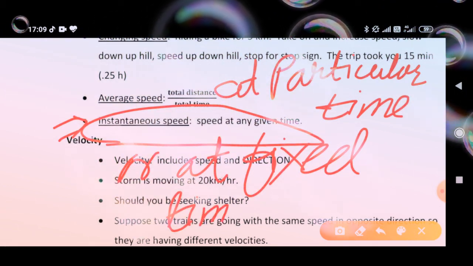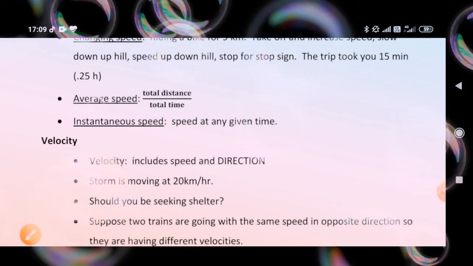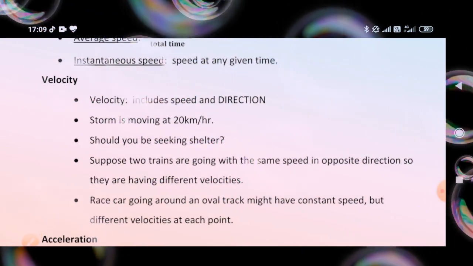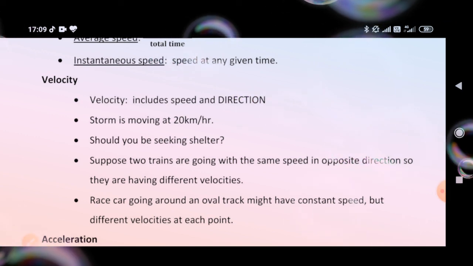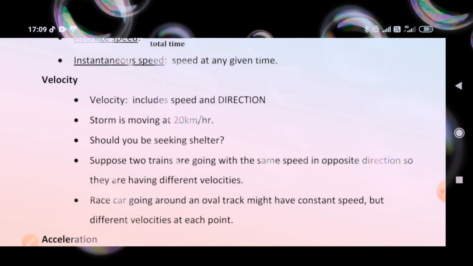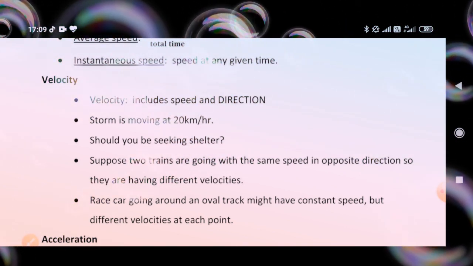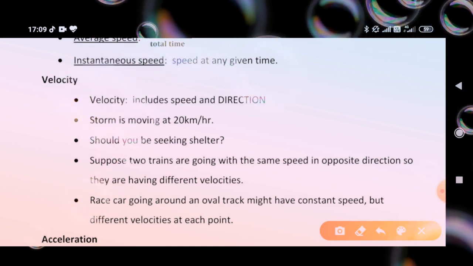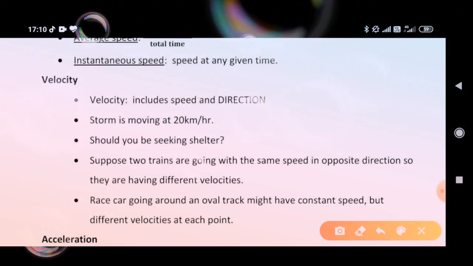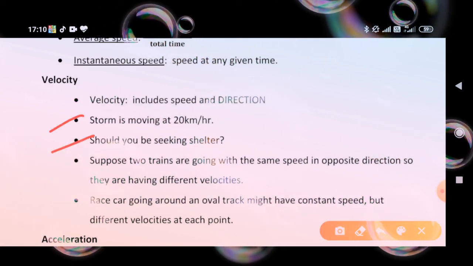Next, velocity includes speed and direction. It means that if speed also represents direction, then it will be velocity. A storm is moving at 20 km per hour; the storm has a magnitude of 20 km per hour with a particular direction.